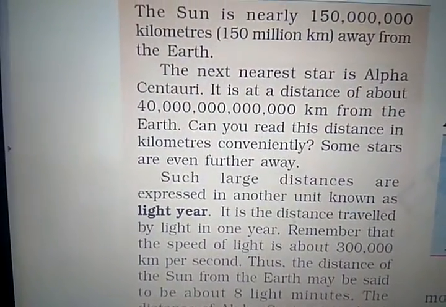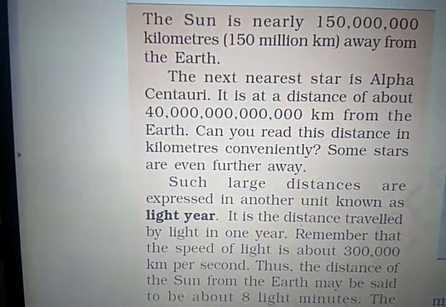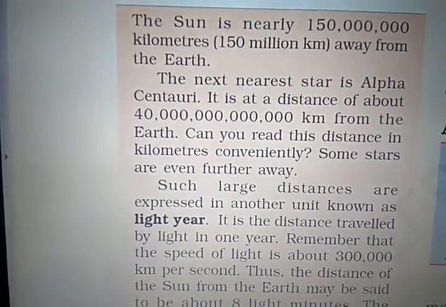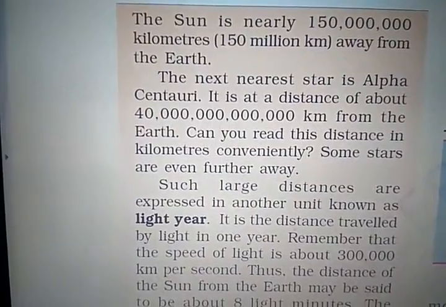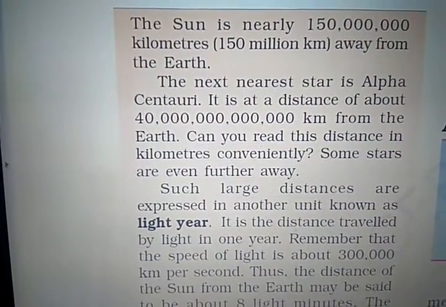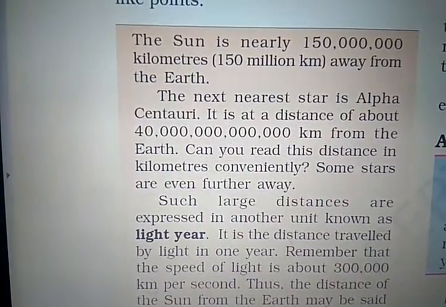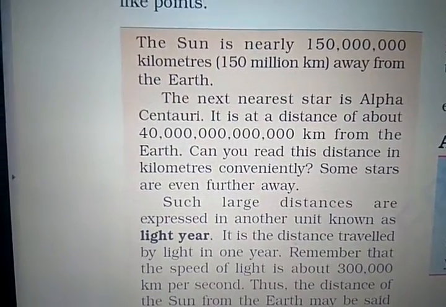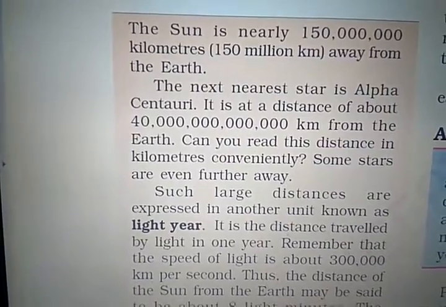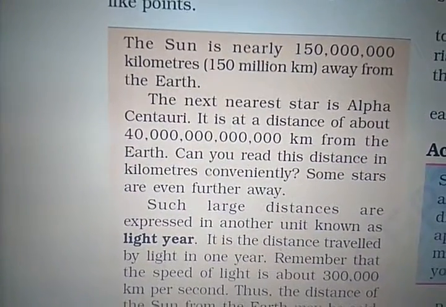Some stars are even further away. Such large distances are expressed in another unit known as light years, right? We measure distance in kilometers. Similarly, if you want to measure the distance of celestial objects, which unit do you require? Light year.